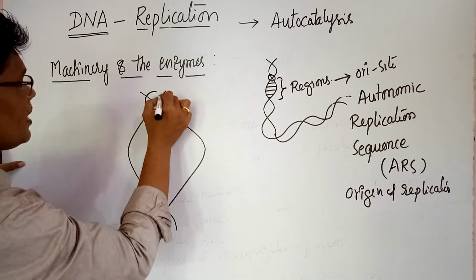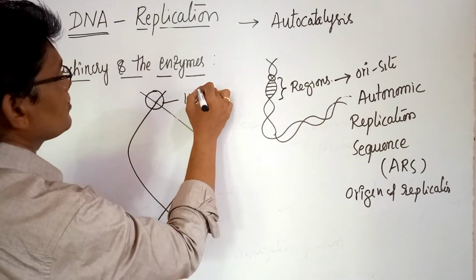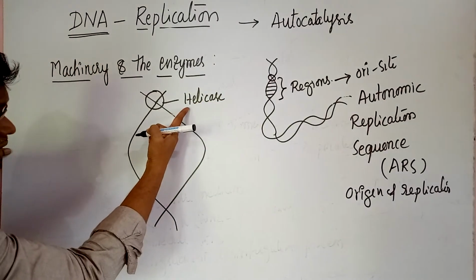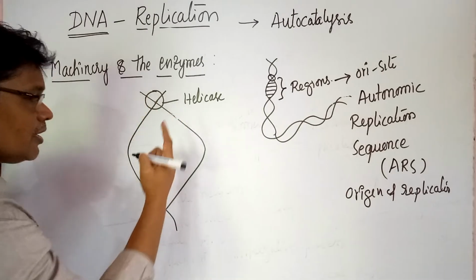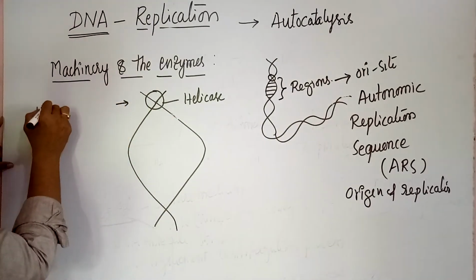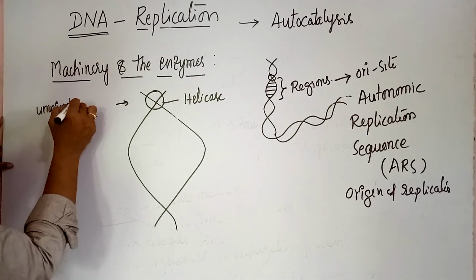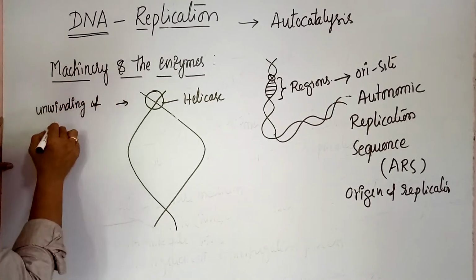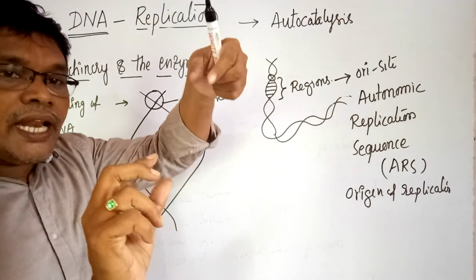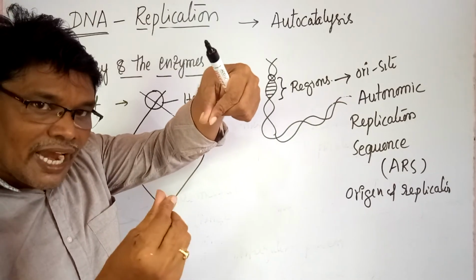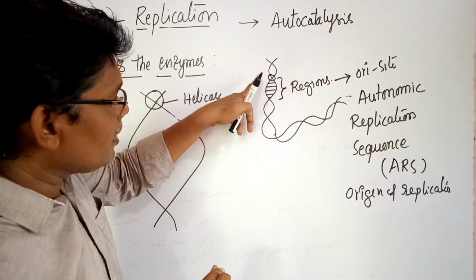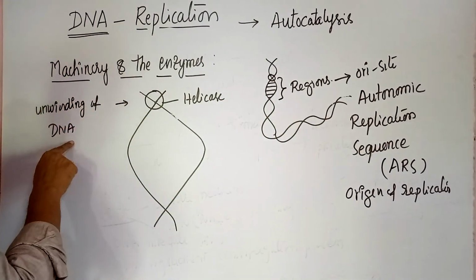This protein is called a helicase engine. This helicase enzyme is responsible for unwinding of the DNA molecule. That means a spirally coiled DNA molecule opens at one of these regions, at the time of unwinding of the DNA molecule.